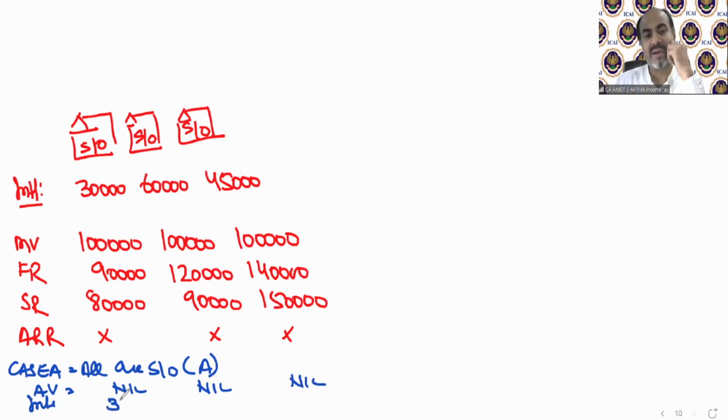In this case 30,000, in this case 60,000, in this case 45,000. So there will be loss in all properties. If I assume property 1 is self-occupied, there will be a loss of 30,000, then in this case 60,000 loss, and this case 45,000.